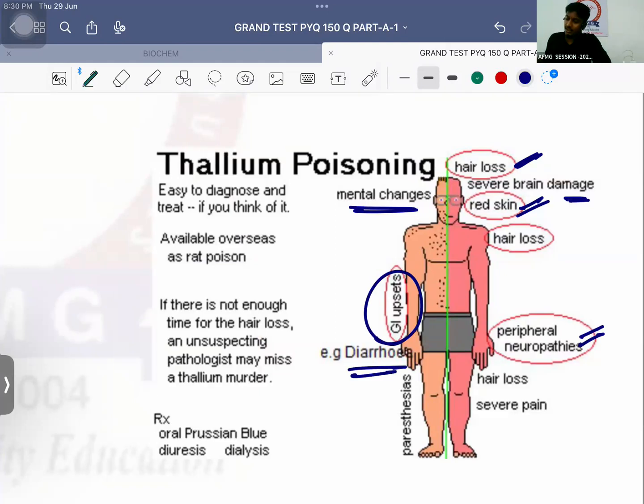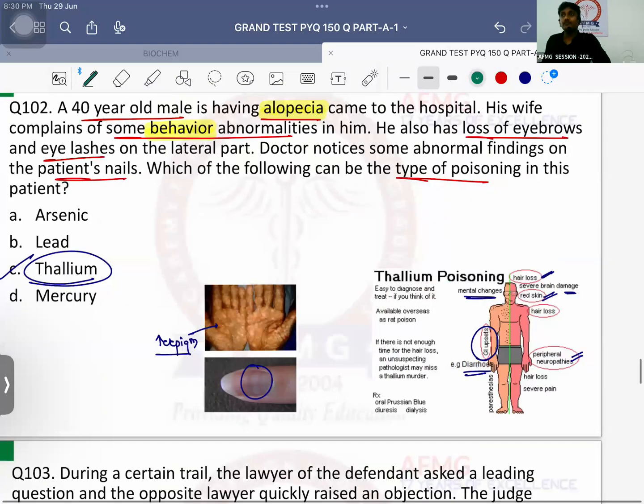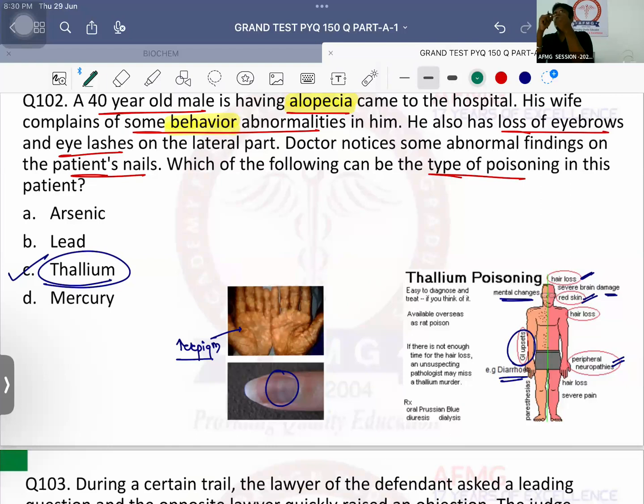ठीक है? Arsenic may definitely, which lines are seen on the nails? Aldrich-Mees lines. Okay, please remember what is seen on the palms? Raindrop pigmentation. Which kind of diarrhea is seen? Rice-water diarrhea. So it will mimic which infection? Cholera. Which kind of mucosa is seen? Red, velvety stomach mucosa. Right? So that is what is important about arsenic.